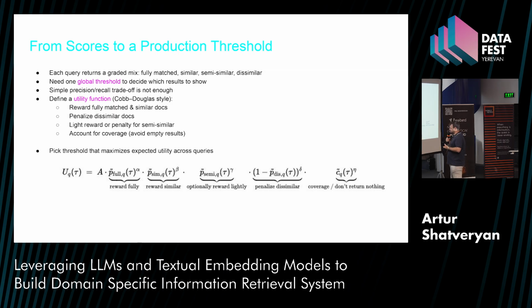And of course, this threshold is specific for every business case and every application. For our case it's one value, and your case can be absolutely different. After all this, we optimize this utility function and find the threshold that is currently best for us.